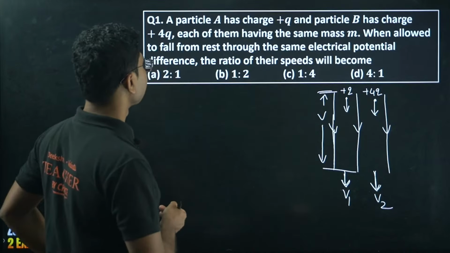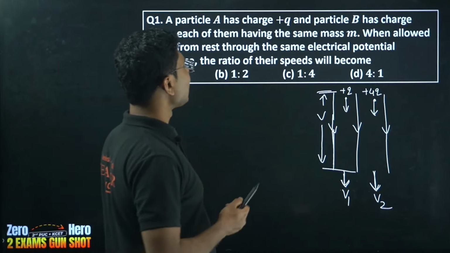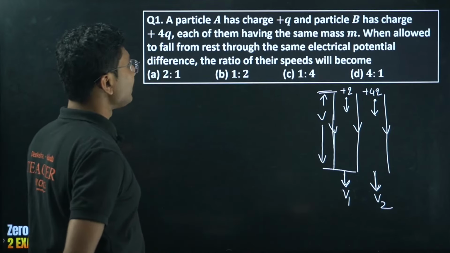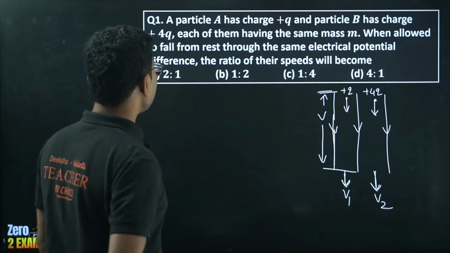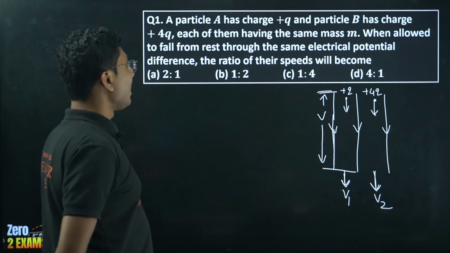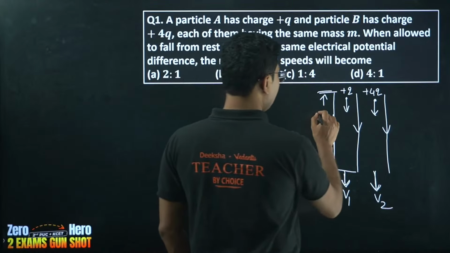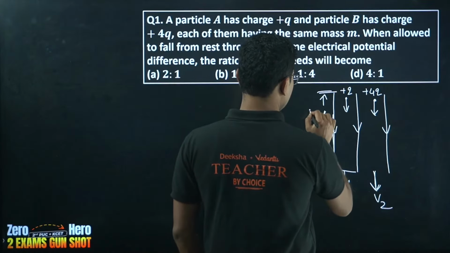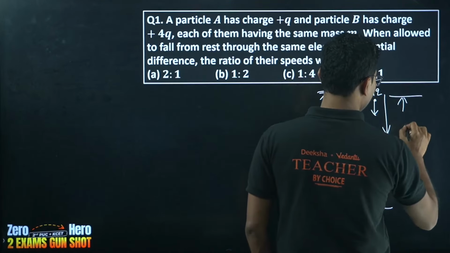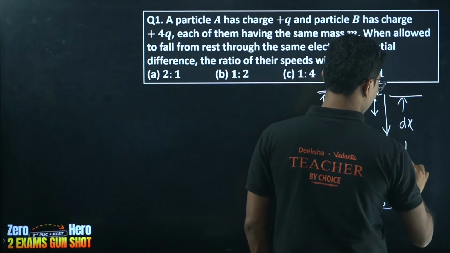Let's see. Particle A has charge plus Q and particle B has charge plus 4Q, each of them having the same mass m. When allowed to fall from rest through the same electric potential difference, say potential difference dV, and distance dx.